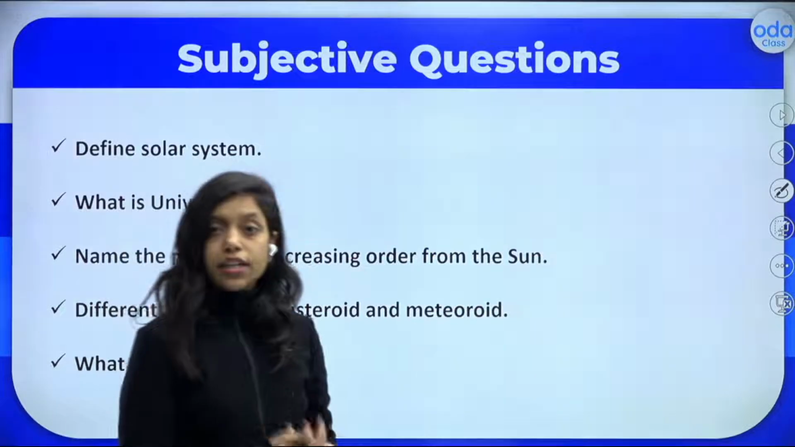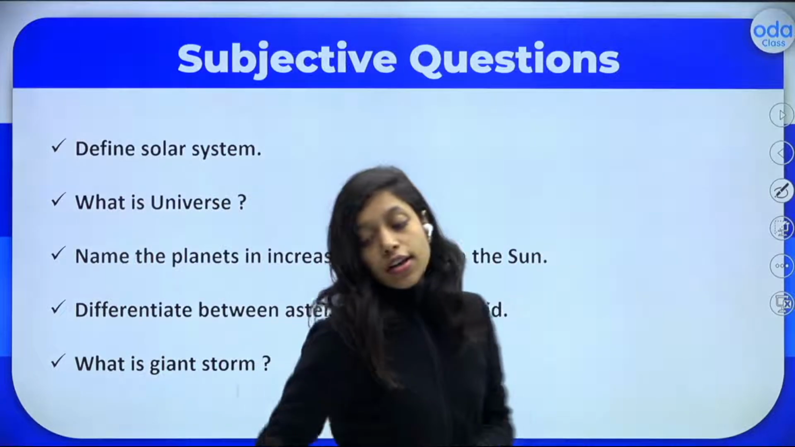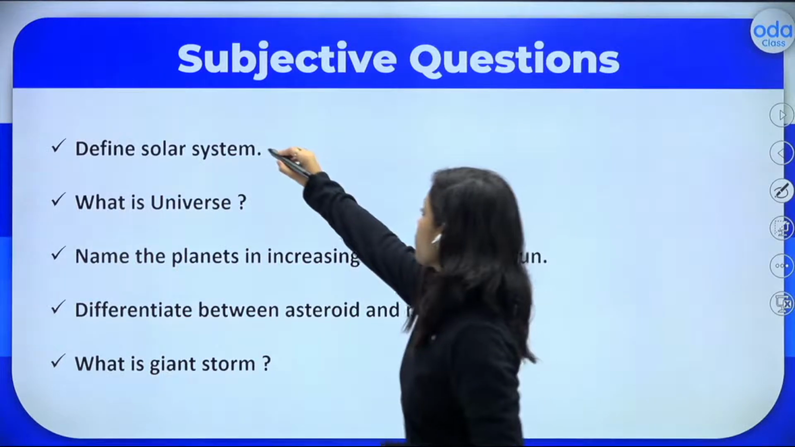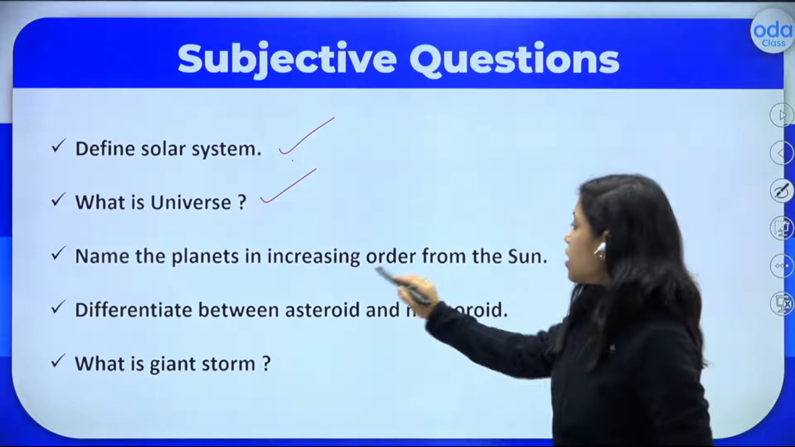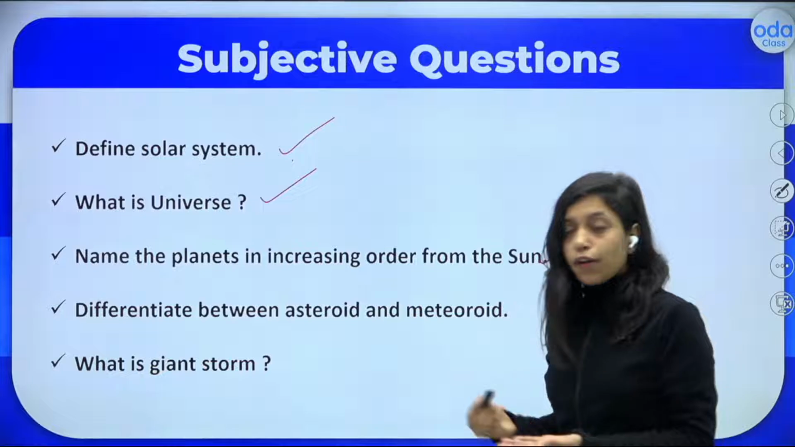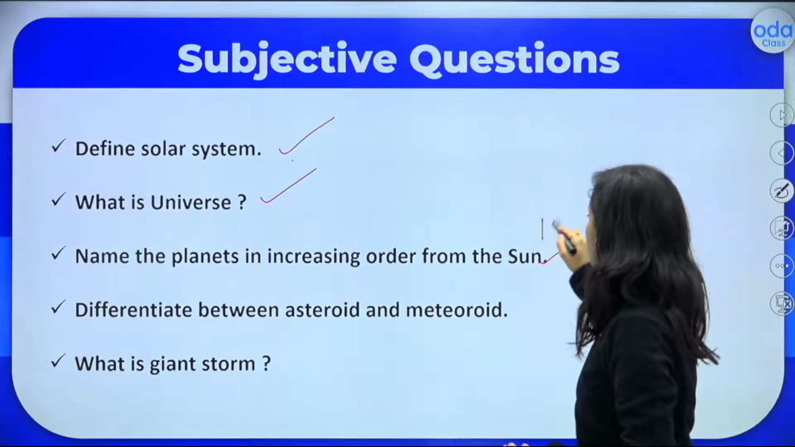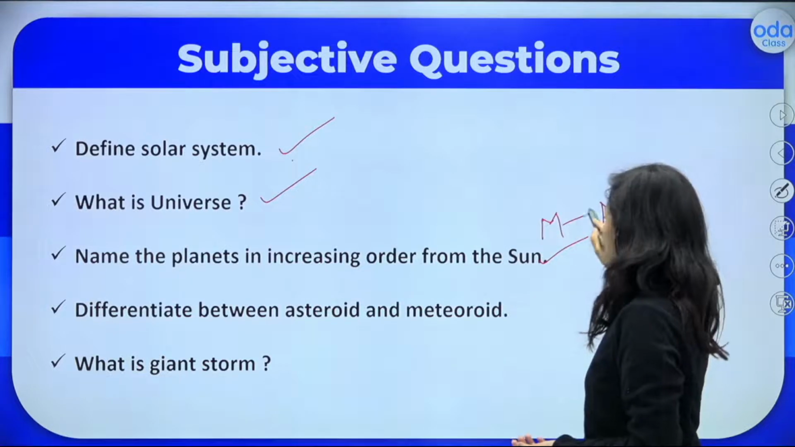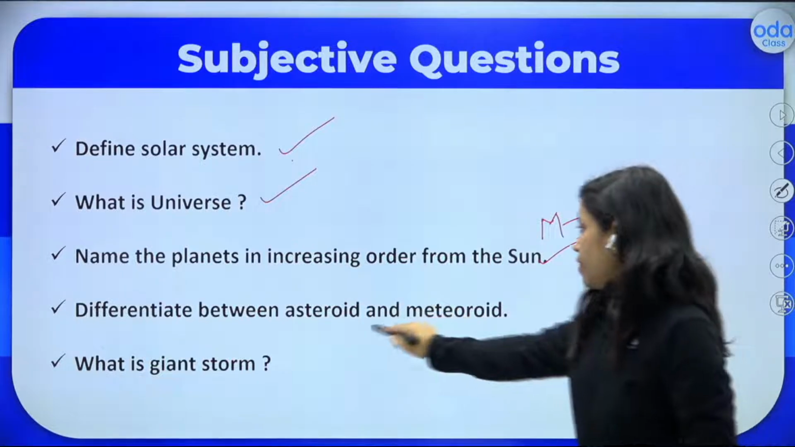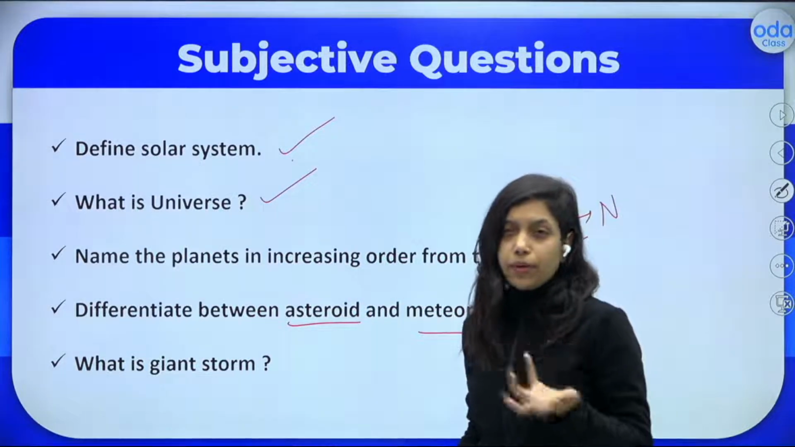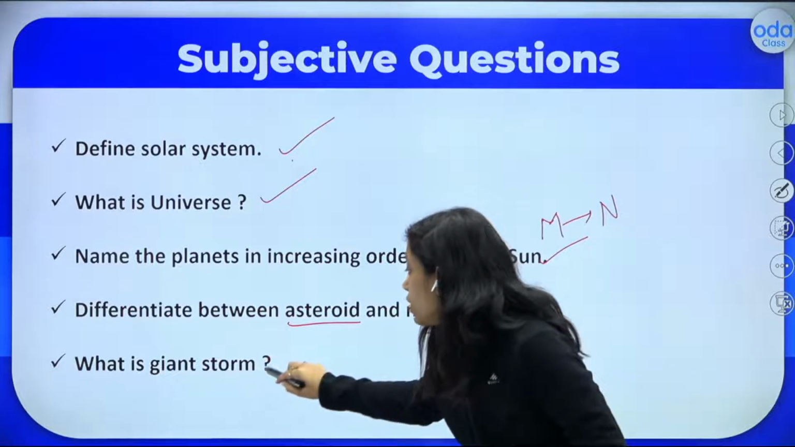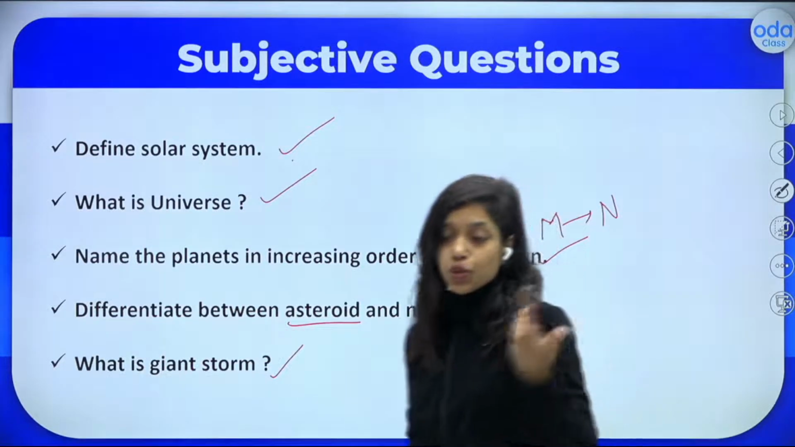And these are some practice questions. You can take the screenshot. Define solar system. What does the solar system contain? What is universe? Name the planets in increasing order from the sun. You have to start with Mercury and end with Neptune. Differentiate between asteroid and meteoroid. The difference is only in the sizes. And what is giant storm? This we have learned in Jupiter, right?